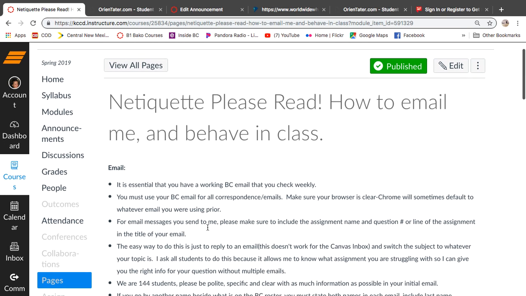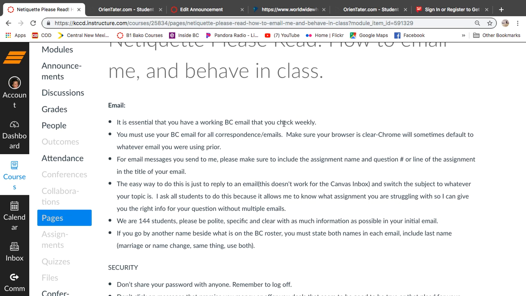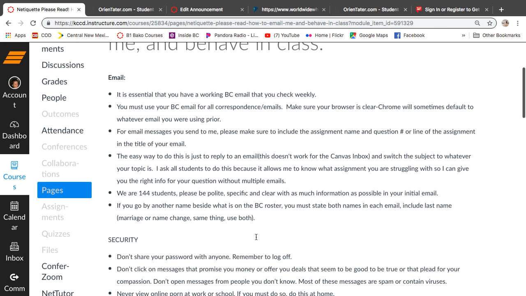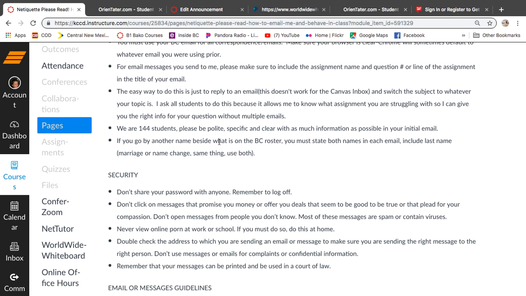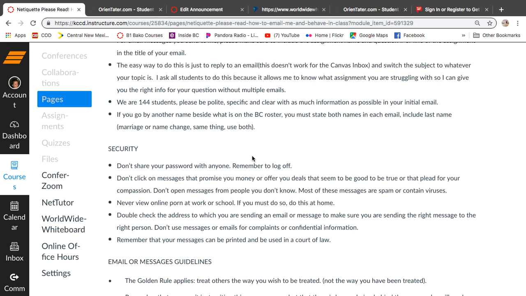So you really need to have a BC email. That's absolutely vital. Don't email me from your other email accounts. It's considered a legal situation, so you make sure you do that. Clear your browser. Any of that stuff, you can read through that. It's helpful. We are going to be 144 students, so be polite, specific, and clear, okay? If you're one of those students that wants to email me and just blow up my email inbox or my phone, and you're like, well, wait a minute this, wait a minute that, that's really not appropriate. So really think it through, give yourself a minute, and make sure you have all the information that you need. Go back and check, okay?